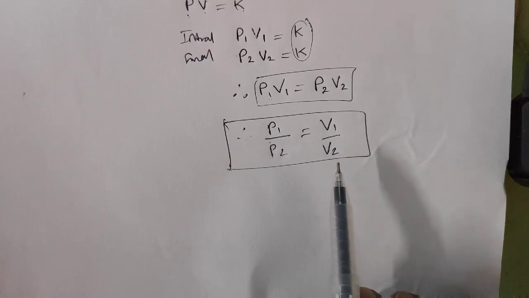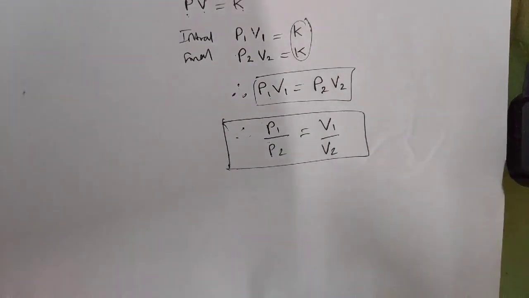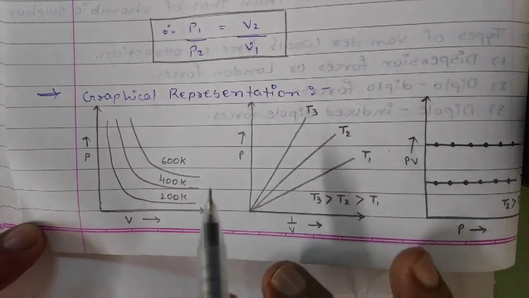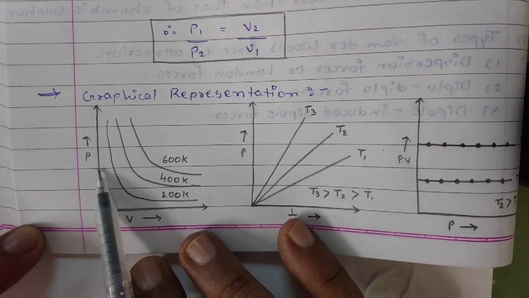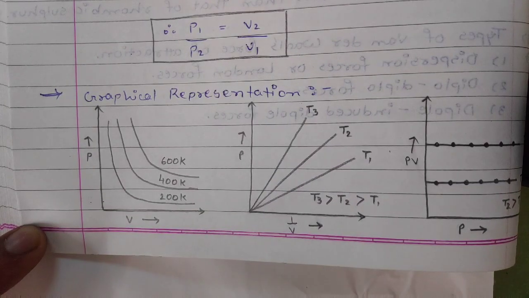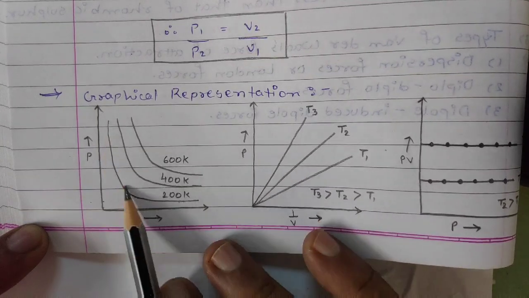Now a graphical representation of this is given, if you see here. In this case, if a graph is drawn of pressure against volume, you will see that at a constant temperature the graph will be a curve.